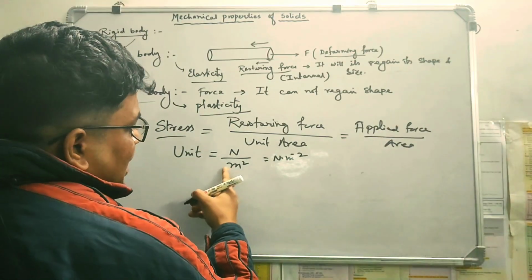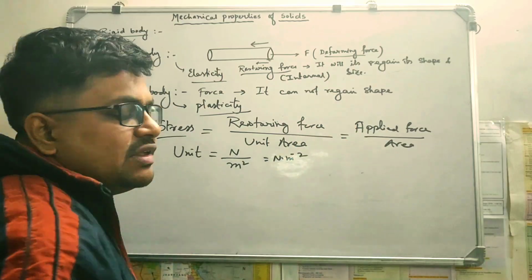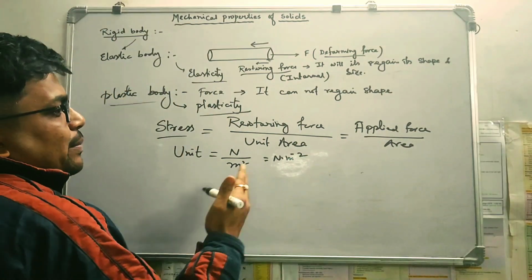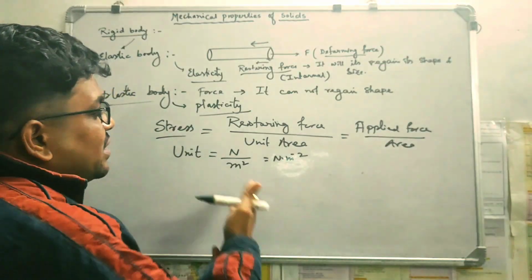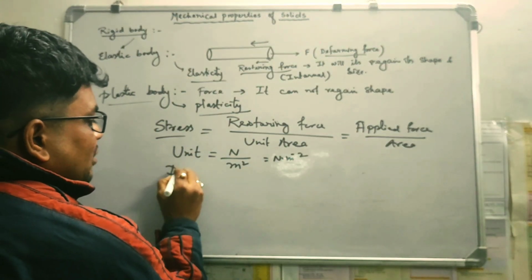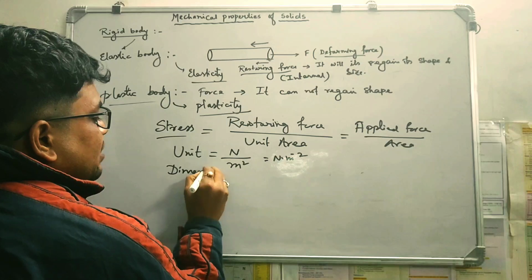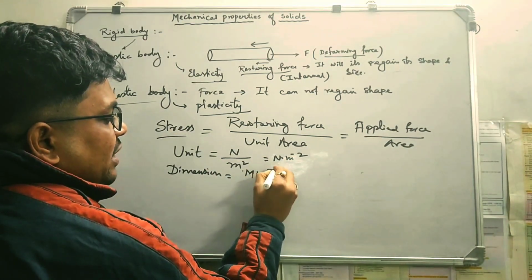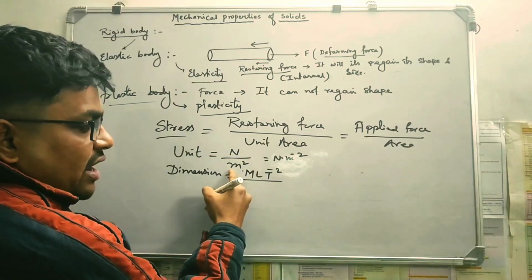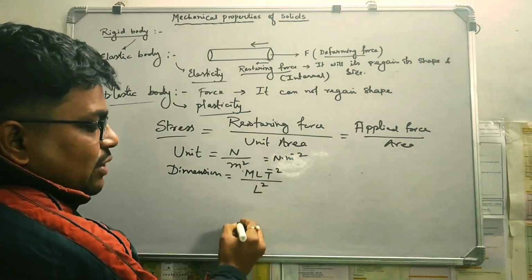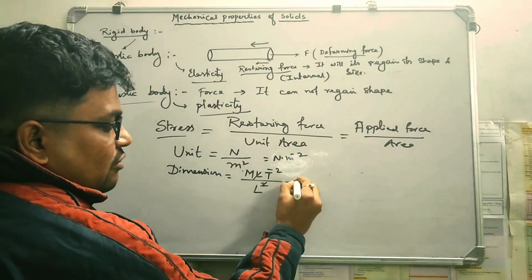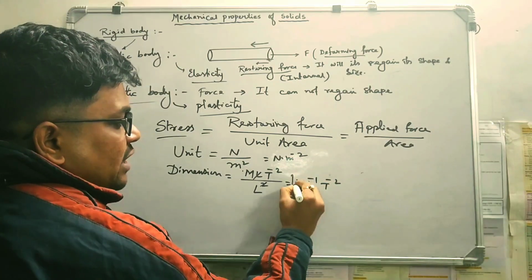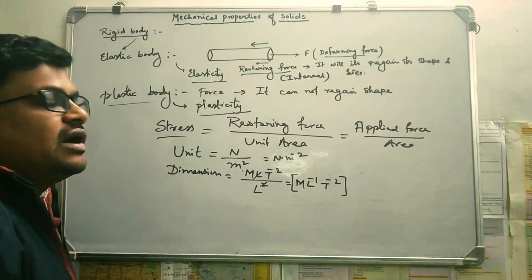Stress is similar to force by area, which is similar to pressure. Stress means the applied force upon area is nothing but the stress itself. So what is the dimension of it? The dimension is the dimension of force, that is M L T to the power minus 2, upon area, meaning meter square, that means L square. One L cancels, so it will be M L to the power minus 1 T to the power minus 2. That is the dimension of stress.